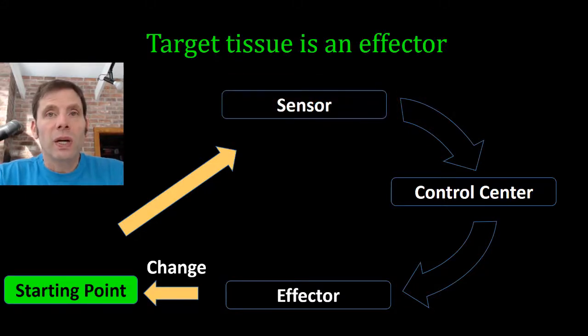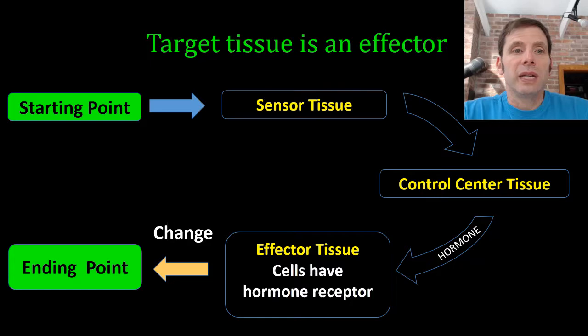And in fact, what I'd like to do is make this even clearer so that we know we're talking about sensor tissue and control center tissue and effector tissue. All of these tissues consist of different cells, and all the cells have receptors. When we talk about a hormone receptor, this is in the effector tissue in a feedback loop.